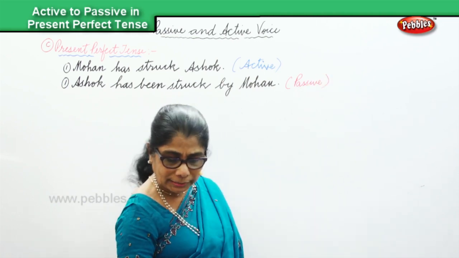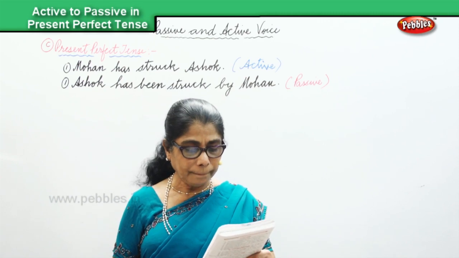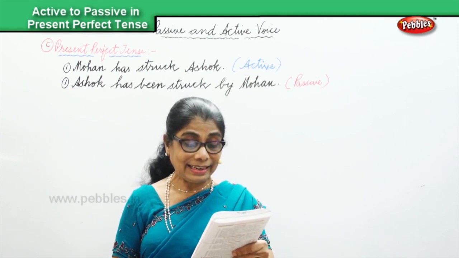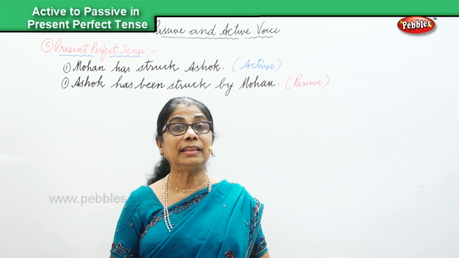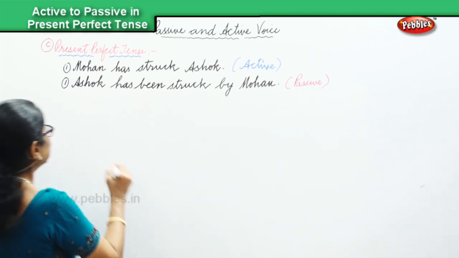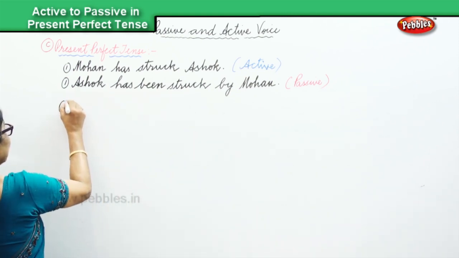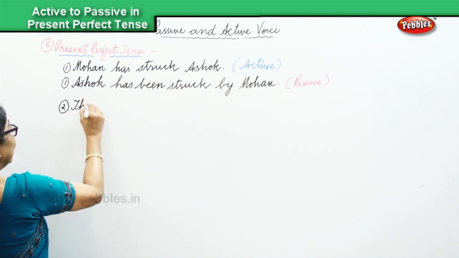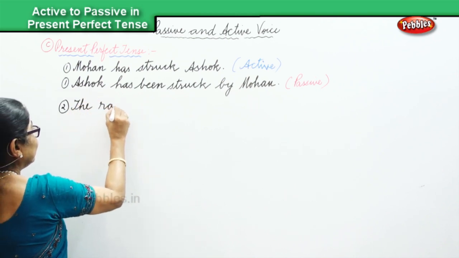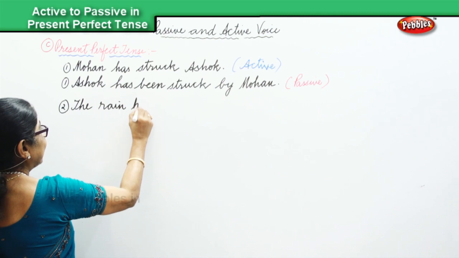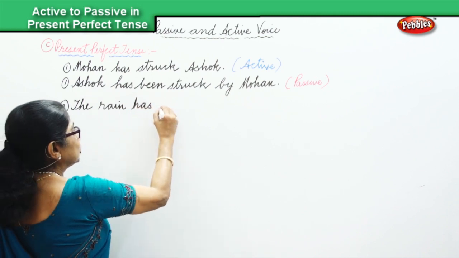Okay. We'll do another sentence. The rain has ruined the crops.